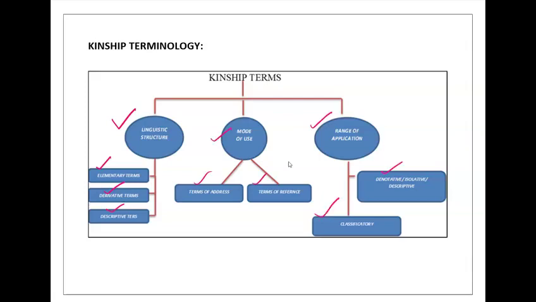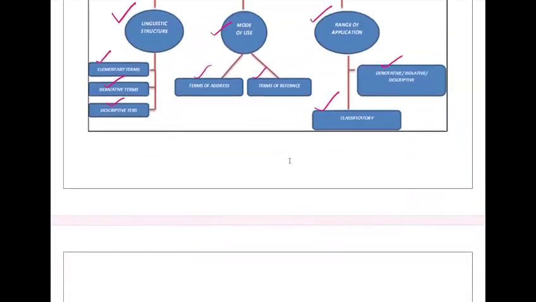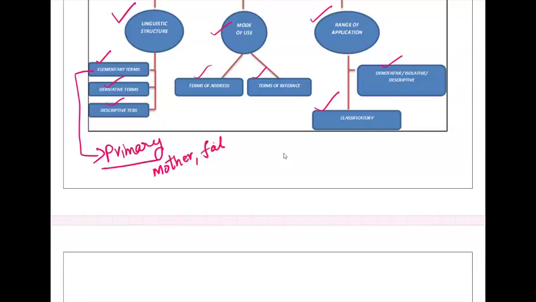So what is linguistic structure? Based on the language, three types are there. Elementary terms. An elementary term is a basic relation that comes under the primary kinship group. So we can say that it is a primary kinship group. Elementary, like mother, father. These come under the elementary terms.